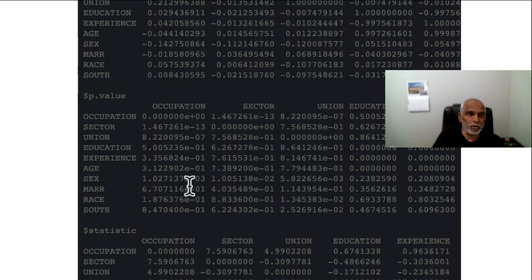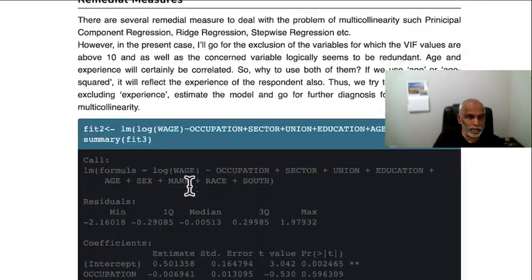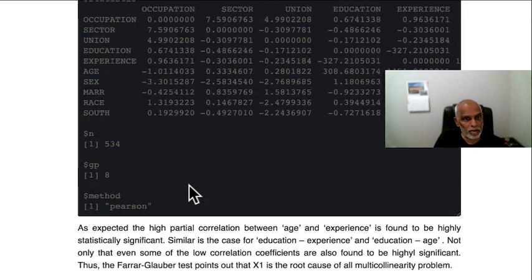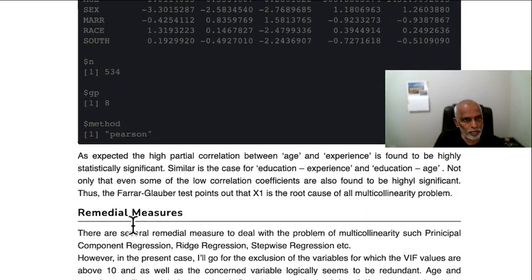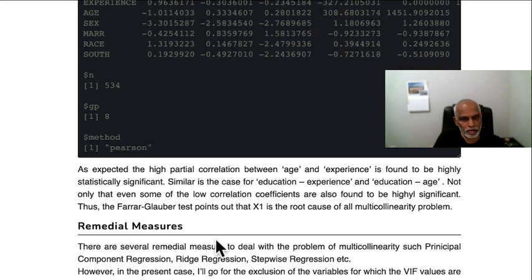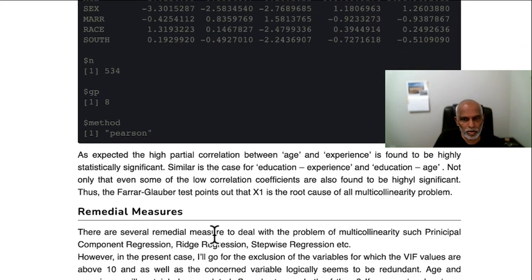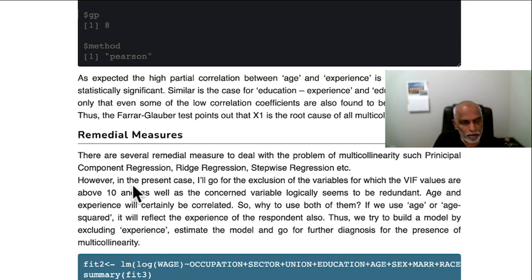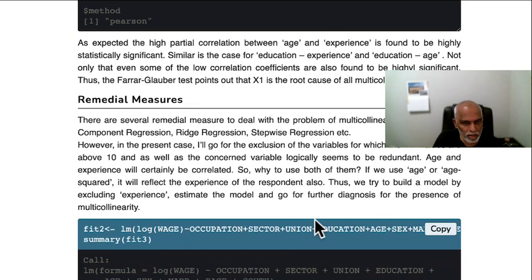My point is that there are many ways to correct this. I like the summary here. You can also do the Farrar-Glauber test, which is a partial correlation coefficient test for multicollinearity. There are many ways to deal with multicollinearity: principal component regression, ridge regression, stepwise regression.